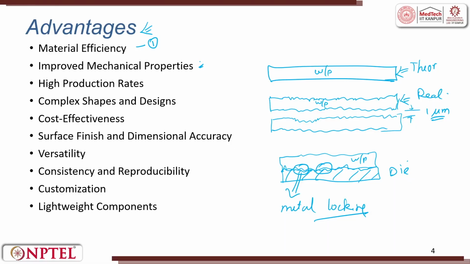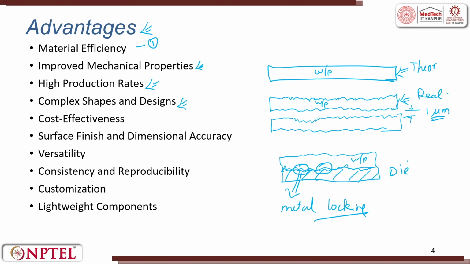Metal forming is always used for higher production rates. If I wanted to make a part or a product in numbers of few thousands, then we always look for metal forming processes. So, it has a very high production rate.